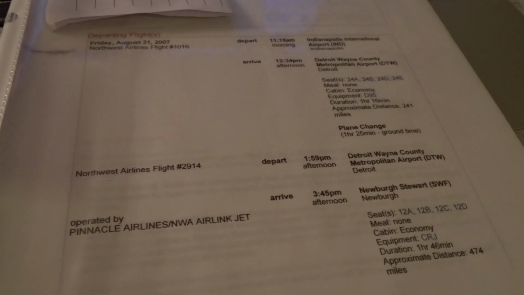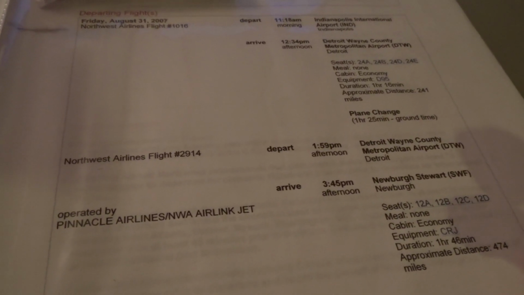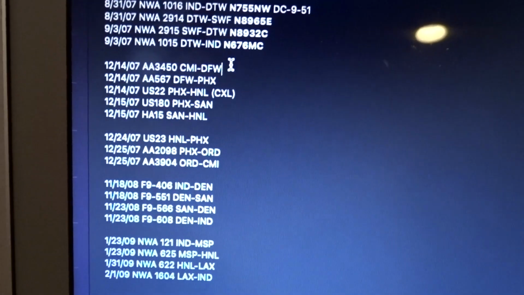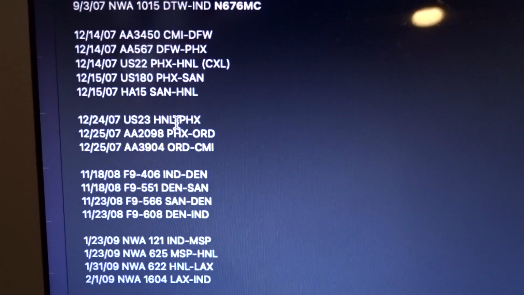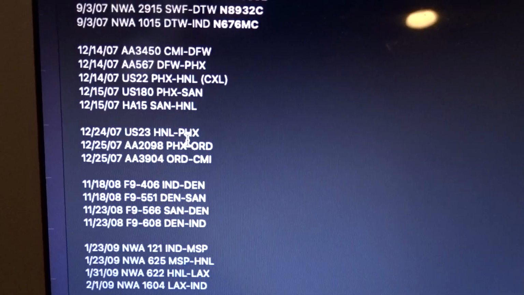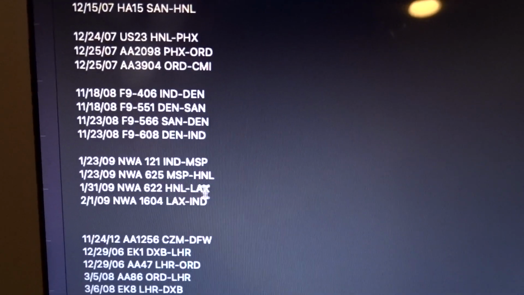So I had been looking for this stuff for so long. I'd always wondered what kind of planes I was flying on when I was little, and you can just see what I've come across. This was our Hawaii trip in 07, and then this whole thing here, and this was San Diego in 08, and this was Hawaii again in 2009. This was crazy because